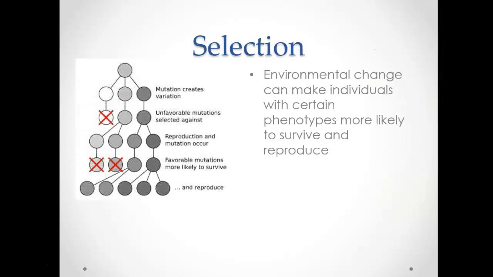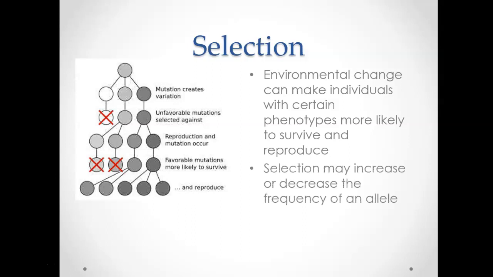And last but not least is selection. And my entire next lecture, which is based on chapter 15, is going to be about natural selection. So sometimes the environment can make individuals with certain traits more likely to survive and reproduce. And because of that, selection can increase or decrease the frequency of an allele. So sometimes you have a change in an environment. The environment gets really, really warm, or maybe it gets really cold, or a fire comes through and it eliminates a bunch of individuals. So there's lots of things that could happen.